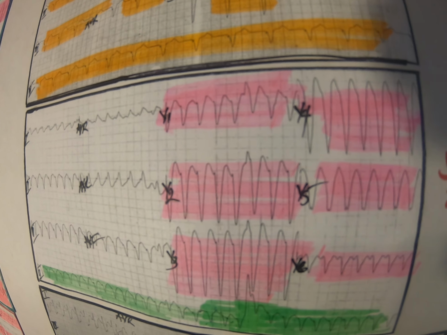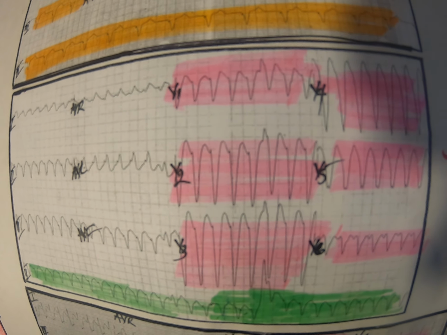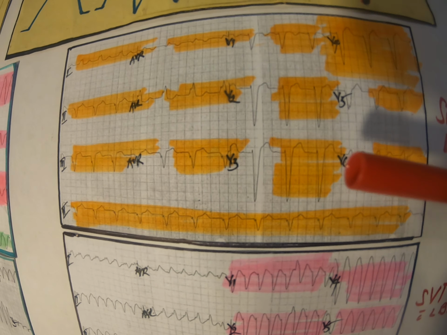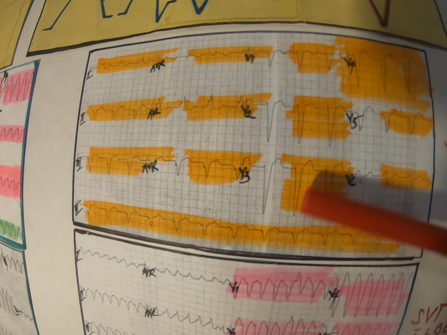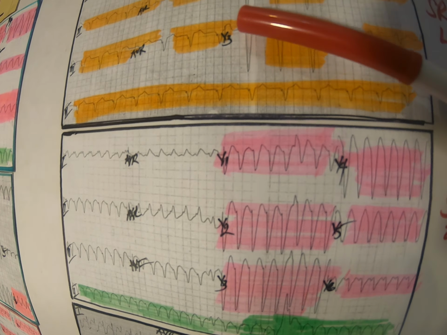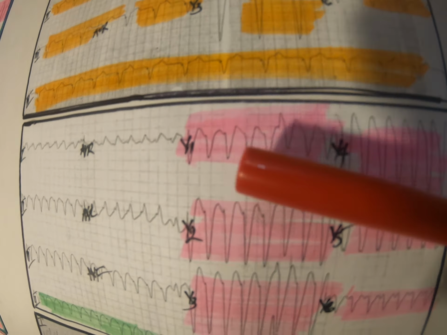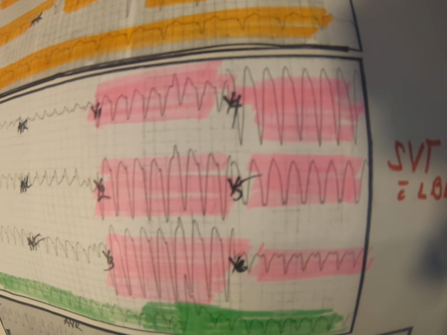Suddenly, the patient developed this rhythm, and they are all wide complexes. Because the features are the same from the first until the end, they're the same. The only difference between these two is the rate. This is normal sinus, and this is SVT. But the features are all the same. And if you look at lead 2 here at the green one, they're all narrow, and it is 0.16. This is SVT with left bundle. The other one is sinus rhythm with left bundle.